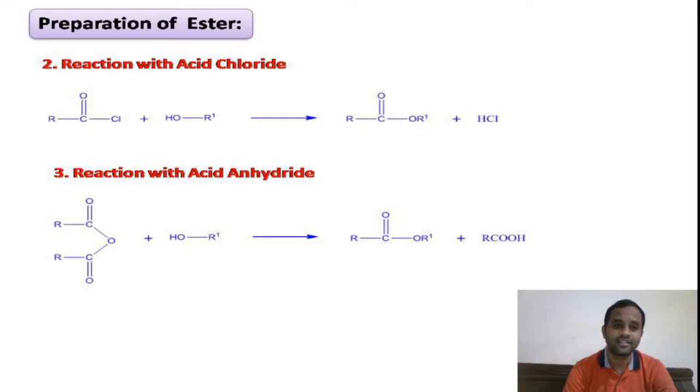You see here our acid chloride underwent acetylation on the hydroxy group of the alcohol to give an ester as the product. Similarly, in the third reaction, our acid anhydride is used as an acetylating agent, and it underwent acetylation on the hydroxy group of the alcohol to give an ester. These two are similar reactions, that is acetylation on the hydroxy group to give an ester as the product.